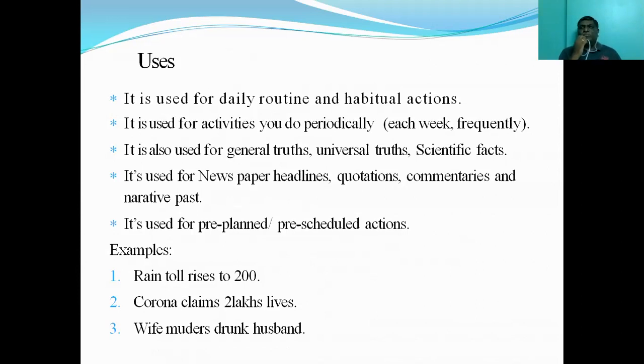I do breathing exercises. Then I get back home around 6:30. Then I refresh myself and I take bath, and then I pray to God for some time. Then I have a cup of tea or coffee. Then I take my breakfast around 8 o'clock.